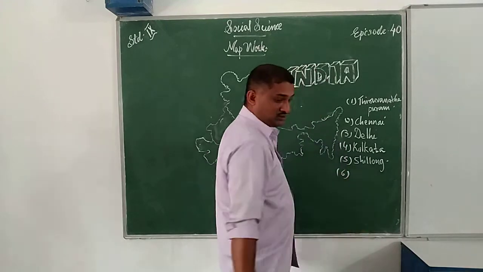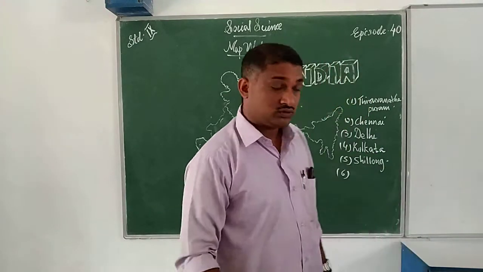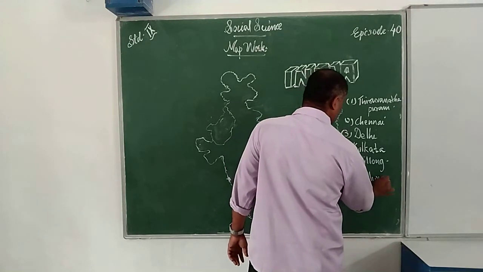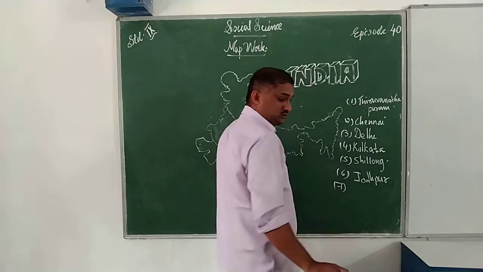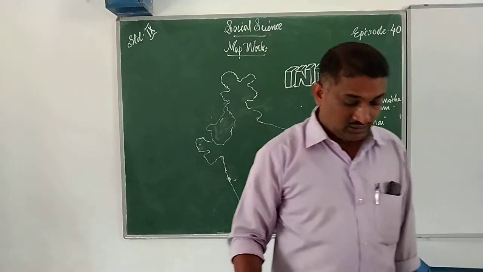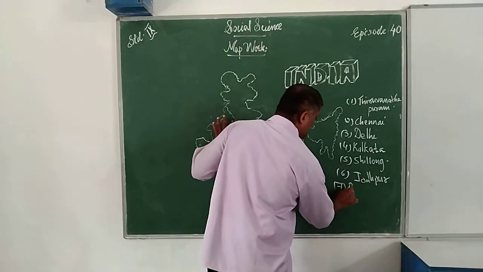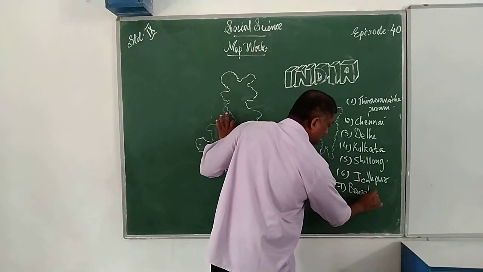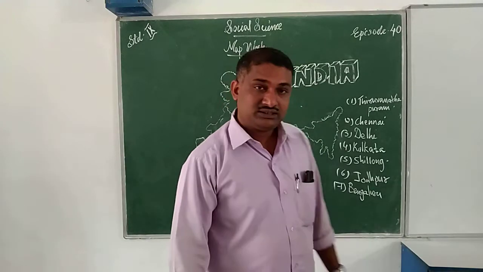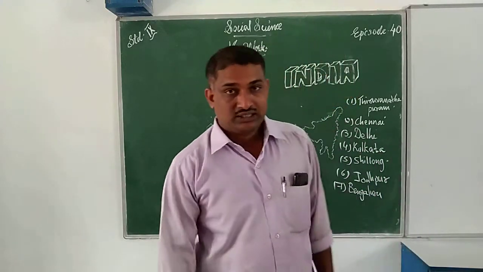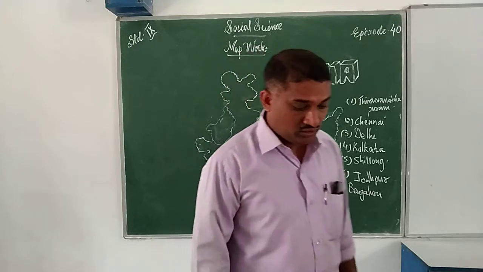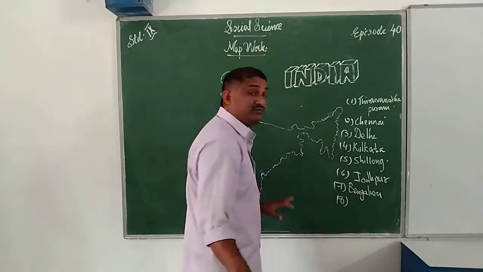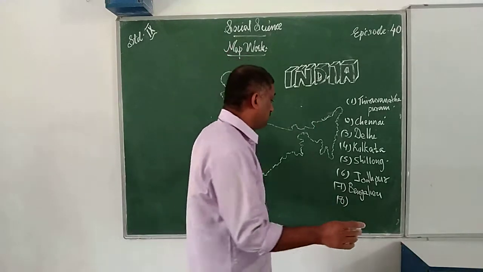Sixth one, that is Jodhpur. Seventh one, that is Bangalore. That is the new name of Bangalore. You know it very well. That is Bengaluru. Then Nagpur. You know about Nagpur. Nagpur is famous for oranges.